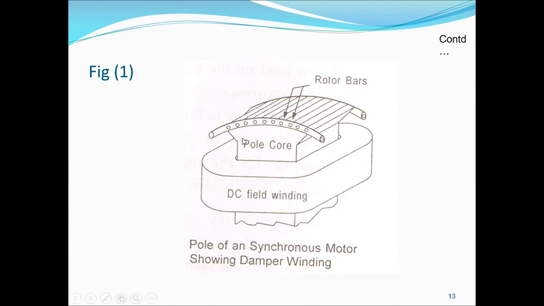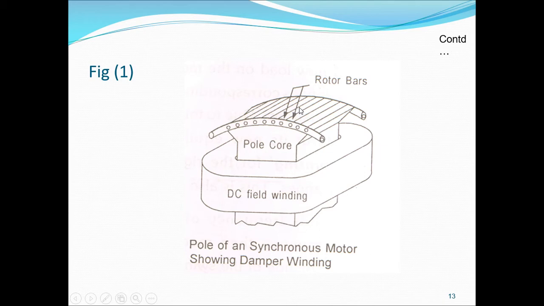of the damper winding. This is the pole core. On this pole core, we have the pole bars like this. All these pole bars are short circuited at both ends, and the pole contains a DC field winding, that is the excitation. If we give the supply to this field excitation, the rotor poles get more magnetized and will attract the stator magnetic poles.